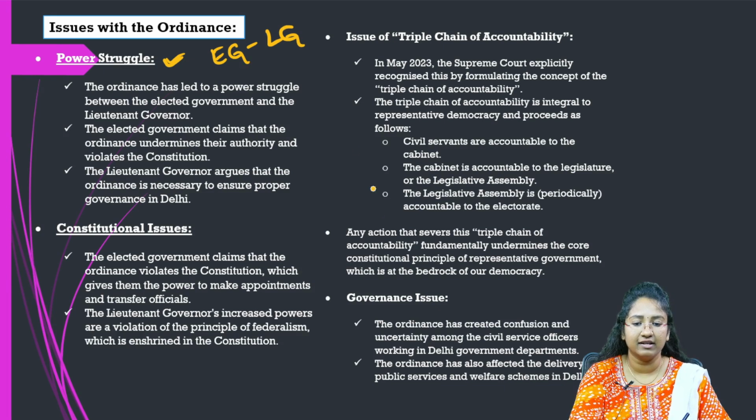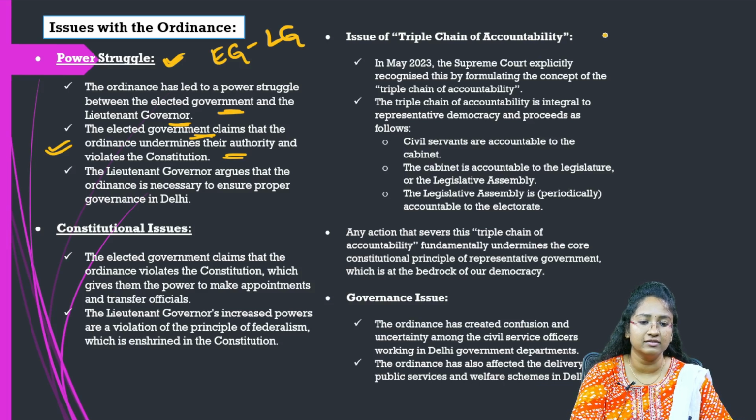The ordinance has led to a power struggle between the elected government and the lieutenant governor. The elected government claims that this particular ordinance undermines their authority and violates the constitution. So definitely here we have two parties: the elected government on one side and the lieutenant governor on the other side. We have to maintain a balance of power between these two.